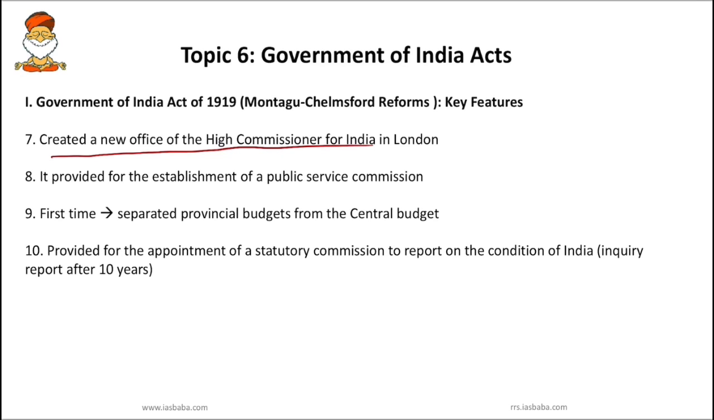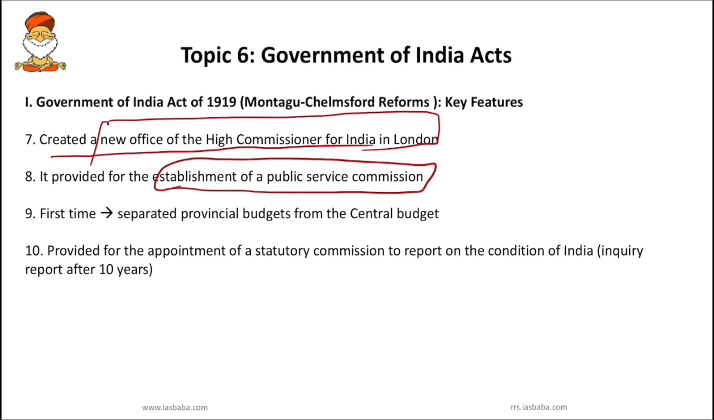So next is this Government of India Act 1919. It created a new office of High Commissioner for India in London. So this act created this new office and it transferred some of the functions which were performed by the Secretary of State for India. Okay. And next it provided for the establishment of a Public Service Commission. So you have to know when was this UPSC, or Public Service Commission, established. It was during Government of India Act 1919. That's why this particular act is favorite for the examiner.